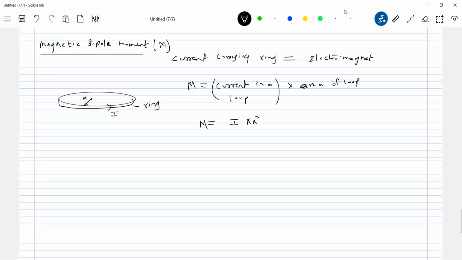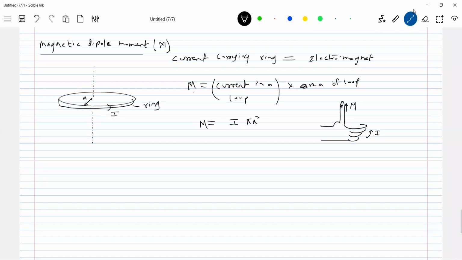For the direction, curl the fingers in the direction of the current, then the thumb will give the direction of M bar. Here we should use the right hand, not the left hand. This will be the direction of current, and the thumb will give M bar. So it's just the sense of rotation.